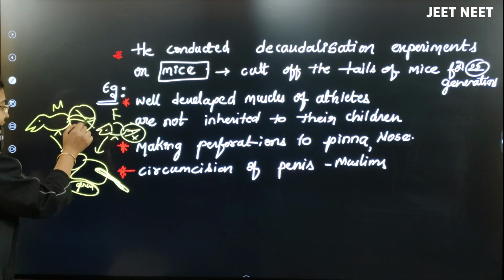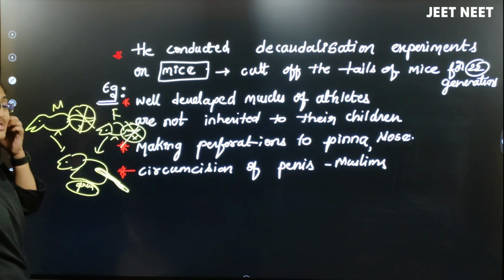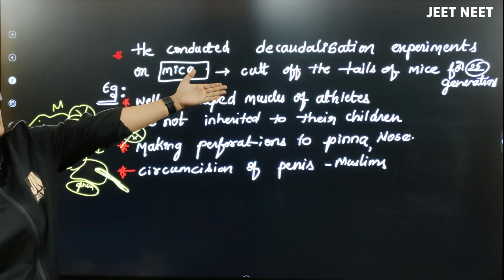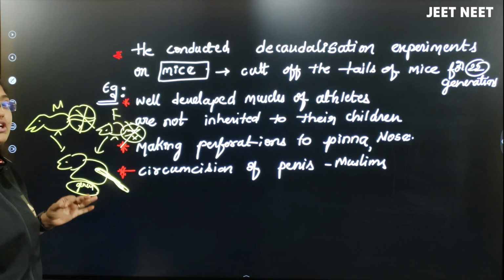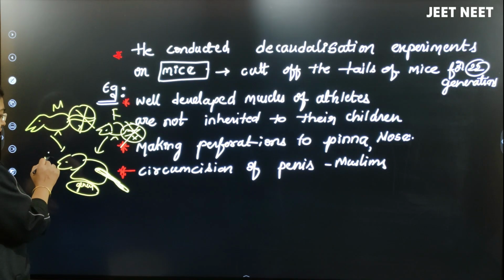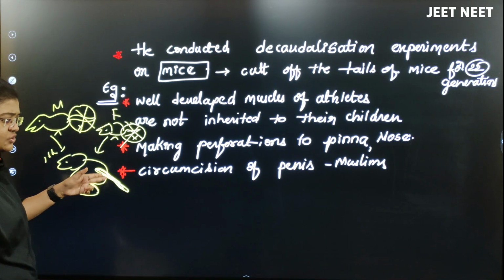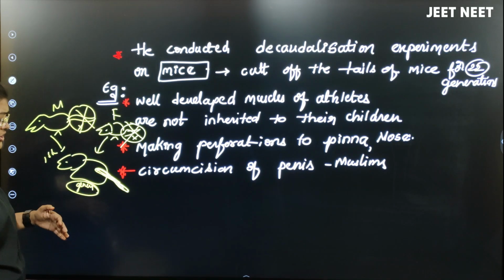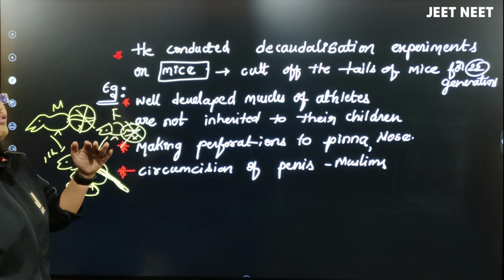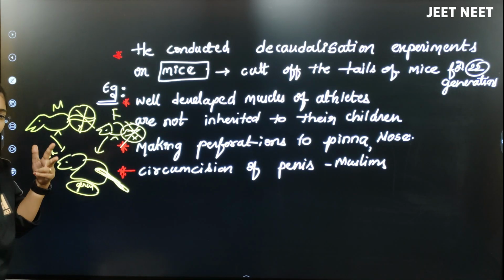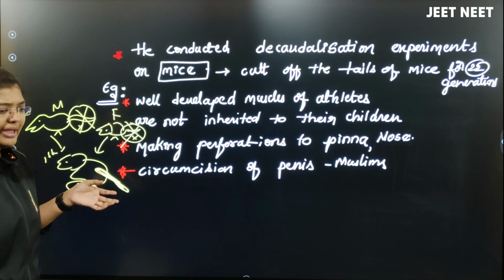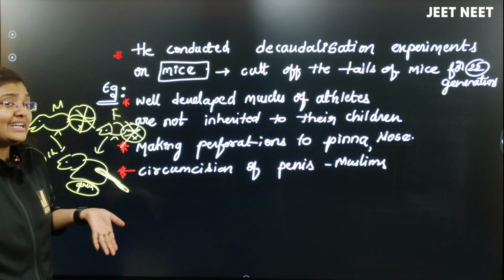The production of the tail in these mice is genetic, it is there in the genes only. As he doesn't want this character, he just cut off the tails of the mice for how many generations? 22 generations. Like that, the first generation he cut, again he cut the tail of the next one, then second generation, third generation, every generation up to 22 generations he cut the tails of these rats, whether male or female, because he doesn't want that character.